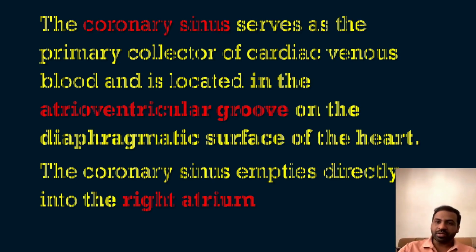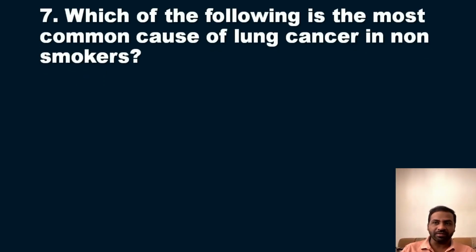So we will move on to the next question in our series, question number 7. The question is: which of the following is the most common cause of lung cancer in non-smokers? You should be very careful and see that the question asks about lung cancer in non-smokers. One of the main reasons for the development of lung cancer is smoking. Chronic smokers are prone to lung cancer. But if the patient is a non-smoker and is still prone to lung cancer, then what is the cause?